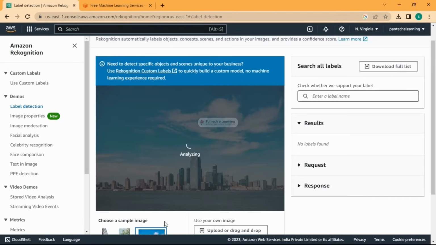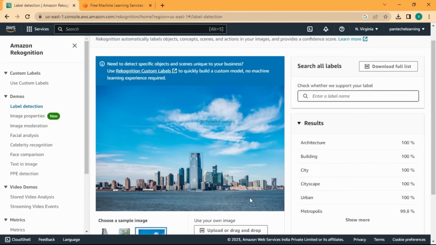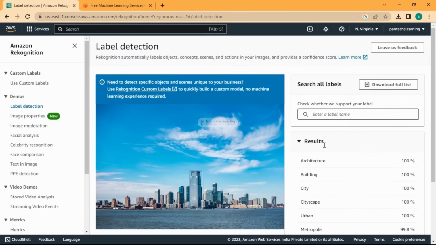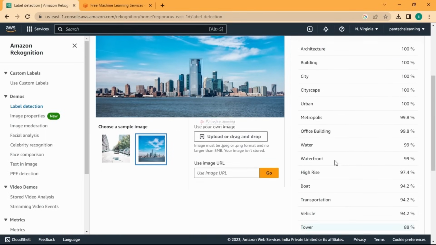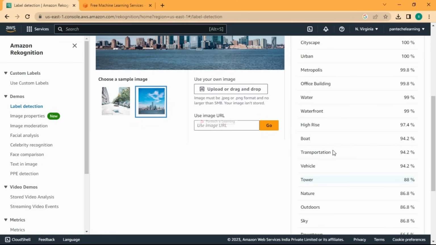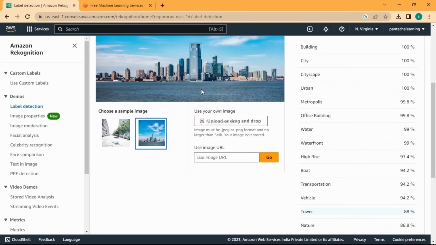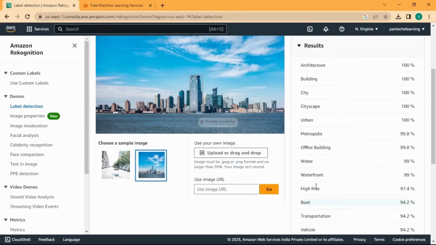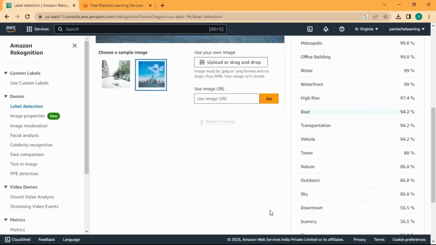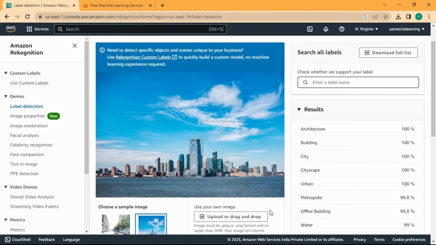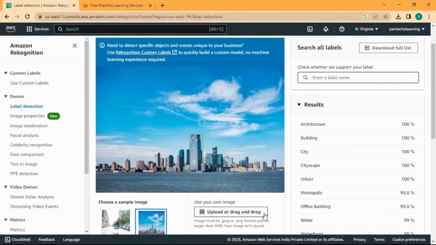Another sample image, see here, this should be a city and the ocean. Okay, it is detecting a tower. Other than that, it is describing it. See here: building, city, cityscape, office building, water, high rise. Okay, I don't see any boat. Yeah, there is a boat, it seems, so it's detecting that too. All these things are available in this image. So if you want to try it, you can go and use this too.